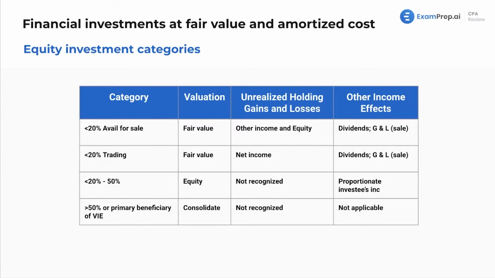So equity investment categories. Let's see here. Again, not too crazy. This is what we'll see later on. How do we value it if we own less than 20%? At fair value, right? How do you value your own stocks? Well, you value them based on what the stock price is. That's the fair value. If you're owning between 20 and 50, we said equity method, consolidation method, nothing too crazy. We'll see those later on.